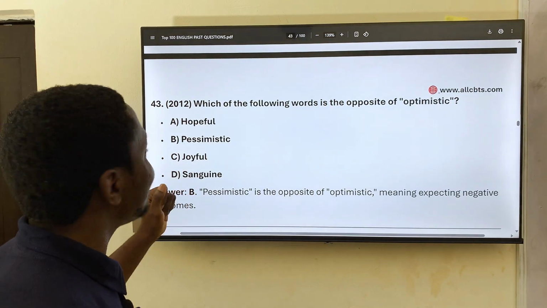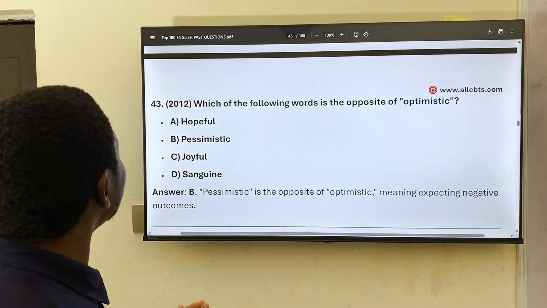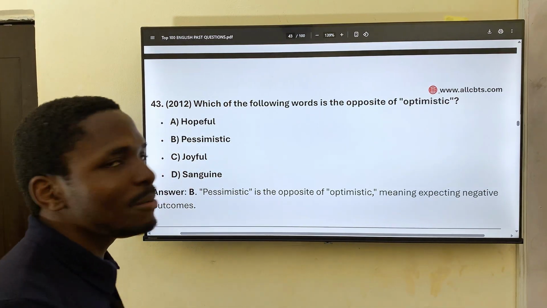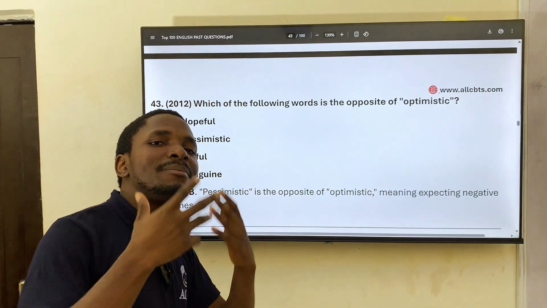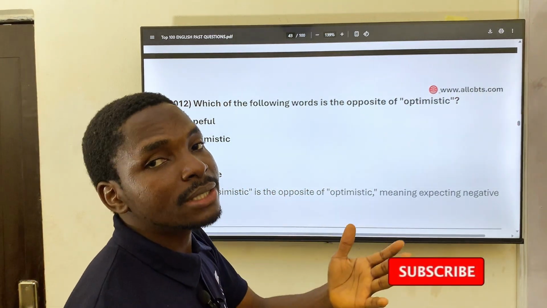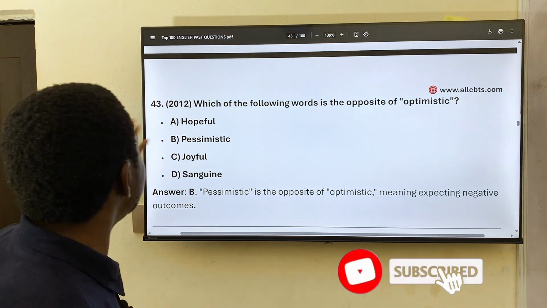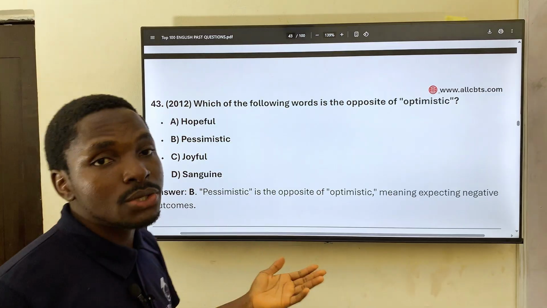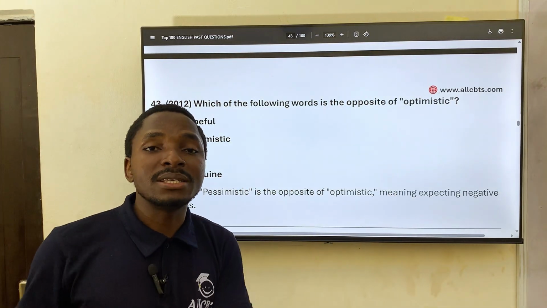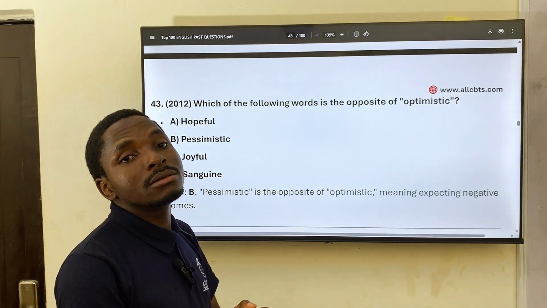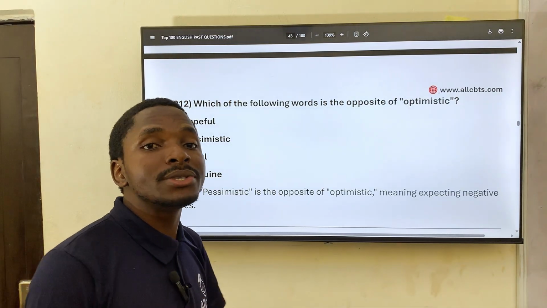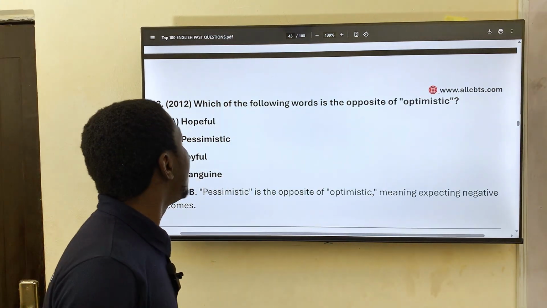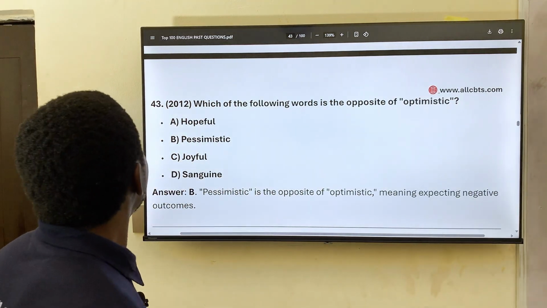43, which we're going on a break soon. So 43, which of the following words is the opposite of optimistic? Optimistic means to be positively minded about something, about an event, okay? Hopeful, pessimistic, joy, sanguine. Opposite. That would be pessimistic. So the opposite of optimistic is pessimistic. It's either you're optimistic about something, a situation, a person, an individual, or you are pessimistic, you are a pessimist on those occasions I just mentioned.